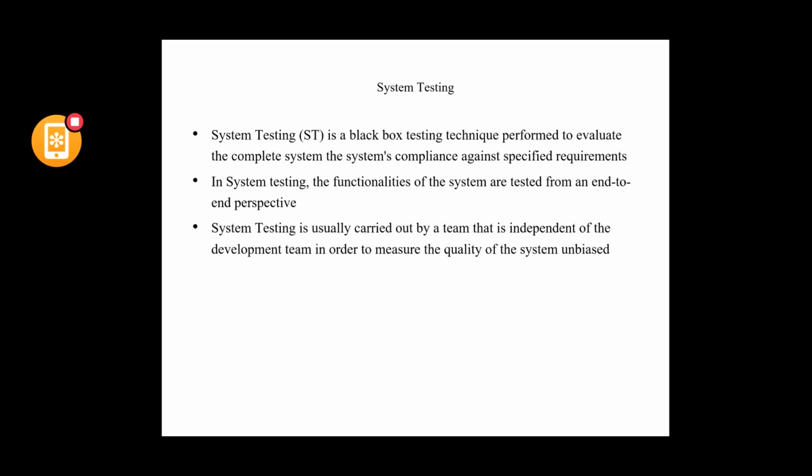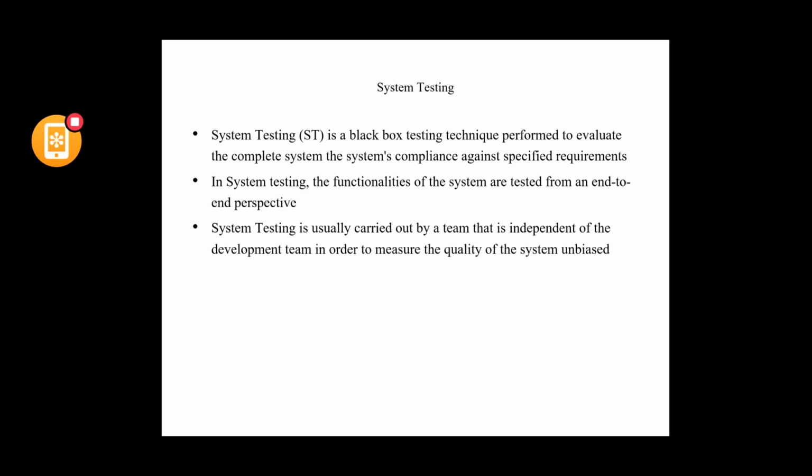System testing, even functional testing and regression testing, is usually carried out by a team that is independent of the development team. Obviously, if the developer tests the same application that they have developed, they won't be finding the issues.